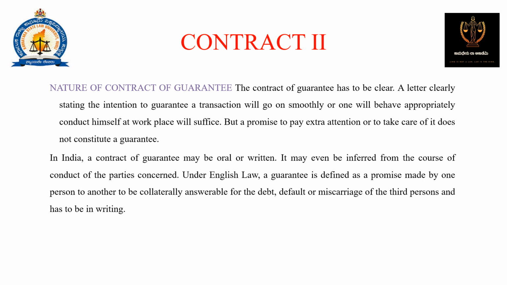In India, a contract of guarantee may be oral or written. It may even be inferred from the course of conduct of the parties concerned. Under English law, a guarantee is defined as a promise made by one person to another to be collaterally answerable for the debt, default or miscarriage of a third person, and has to be in writing.